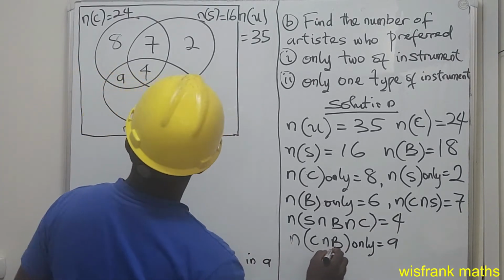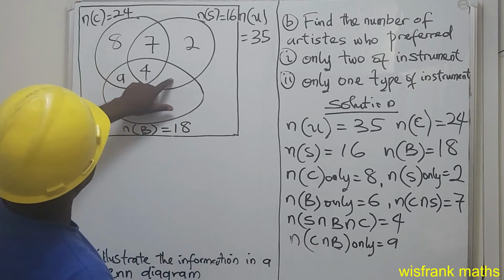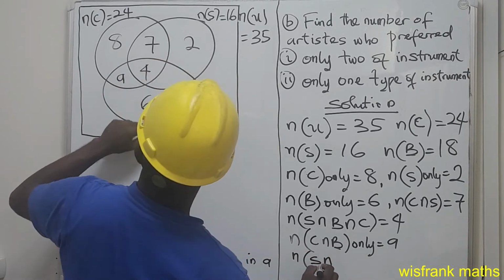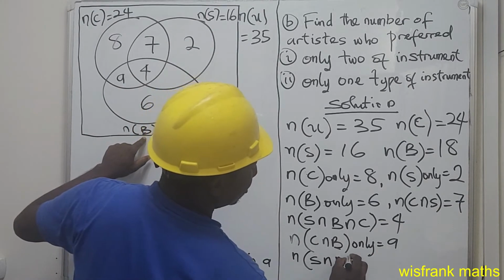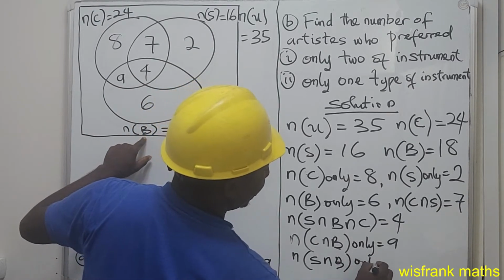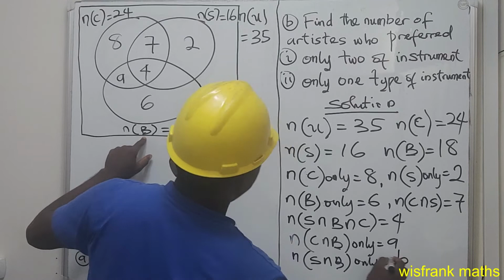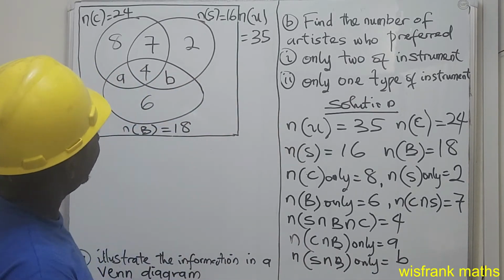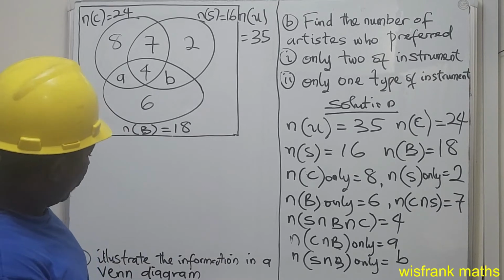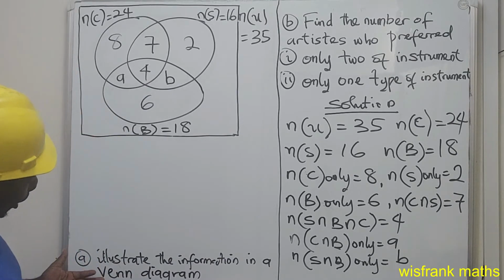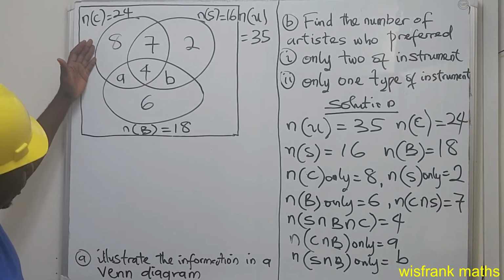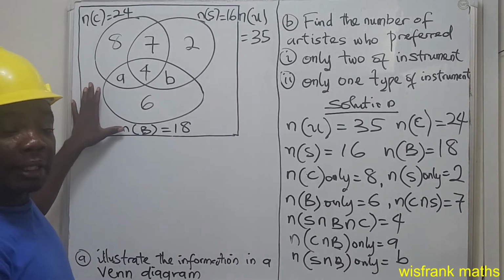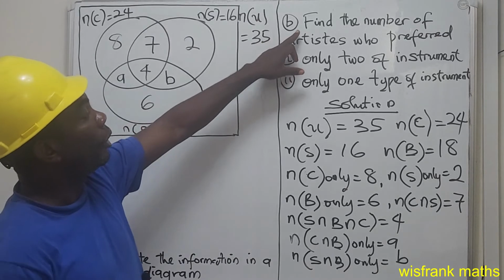The next one is the number of saxophone intersection bongo only, which is B. So here represents B. So we have been able to illustrate this in a Venn diagram. The A part is answered, so we are moving to the B part.